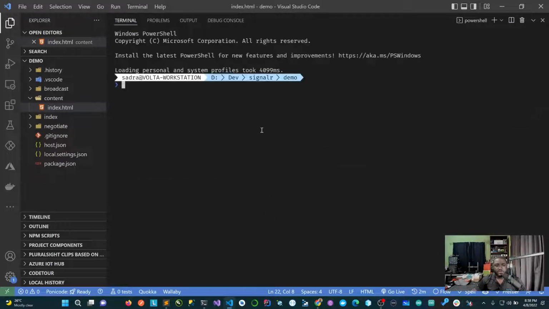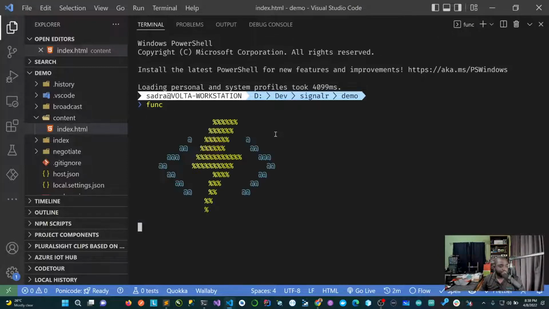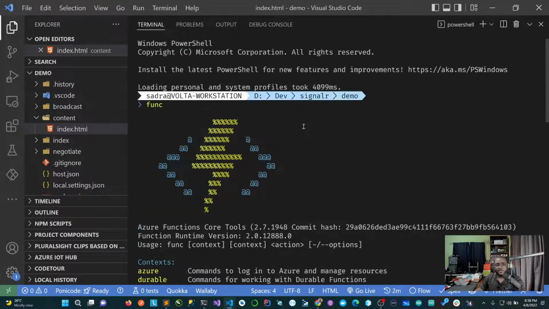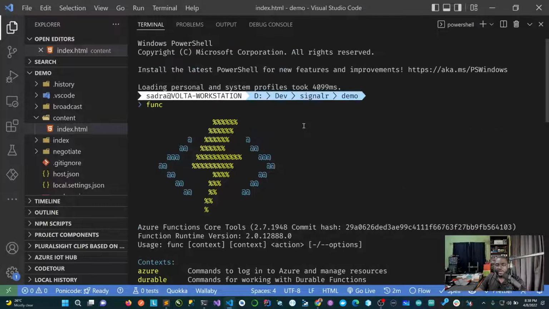Let's bring this all the way up so you can see this. So I'm going to run func. Func is my local instance for Azure Functions. You see that when I did func, the Azure Functions Core Tools, which is installed, was called. So if I want to run Azure Functions locally, that is what I'll use.